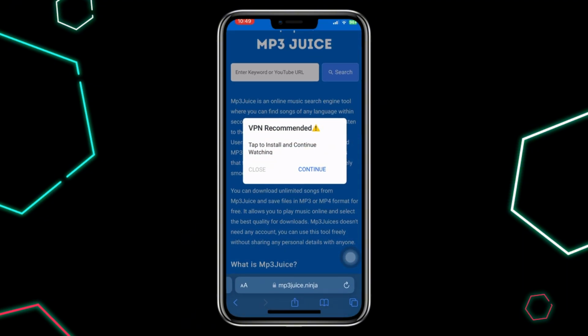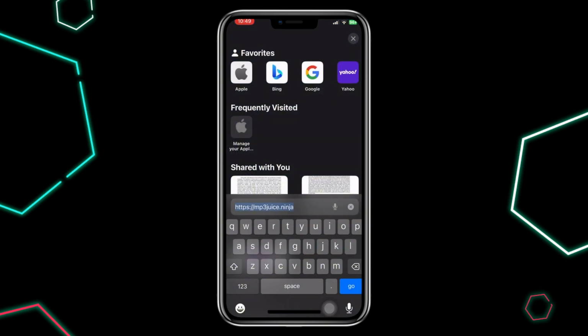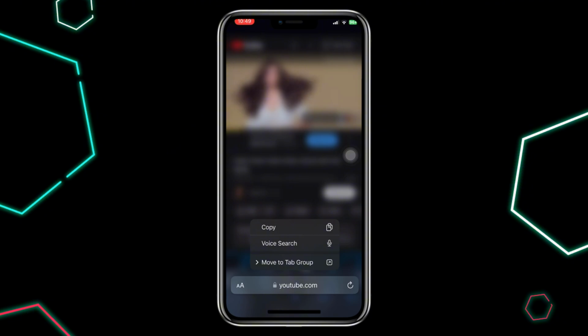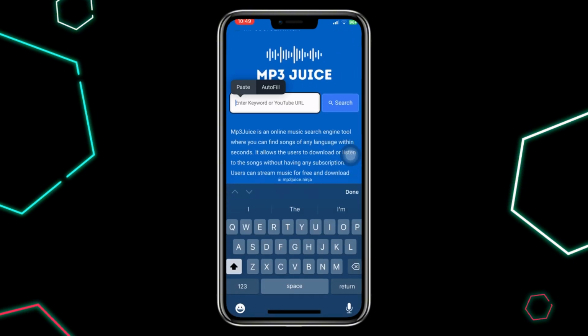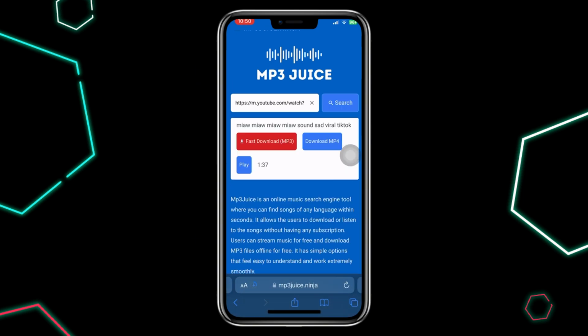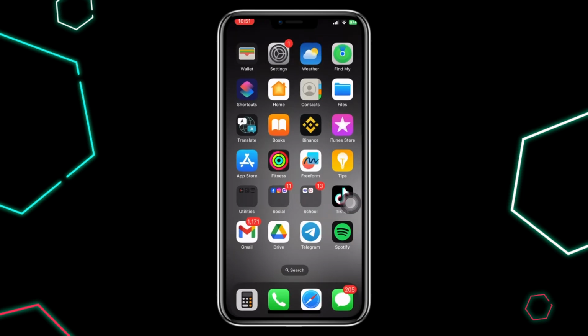Go to Safari and type mp3juice.ninja. Then, find the song on YouTube. Copy the link and paste it into the mp3 juice. Click download mp3 and your song will download.